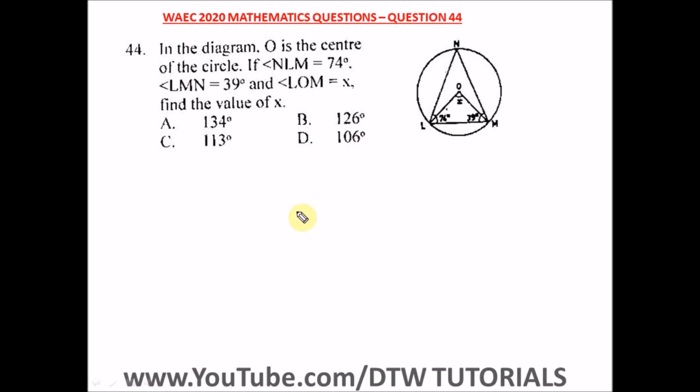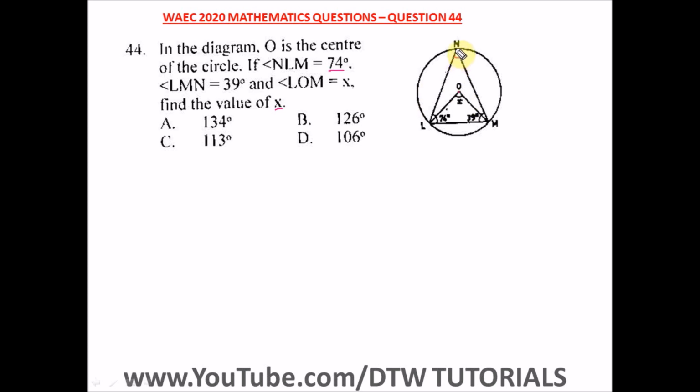Question 44 of the WAEC 2020 Mathematics Past Question, that's your WASSCE exam. It says in the diagram, O is the center of the circle. If angle NLM, that's this angle here, is 74, and angle LMN, this angle here, is equal to 39, and angle LOM, the angle here, is X. Find the value of X. To find the value of this X here, we just have to first of all find this value here.